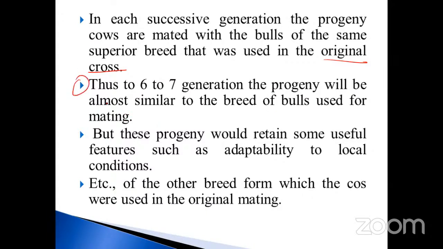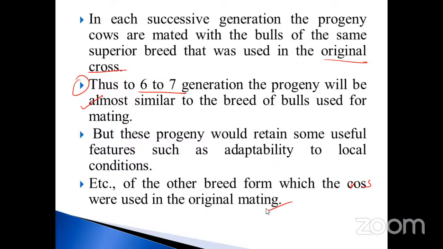This is very, very important. After 6 to 7 generations, what happened, you know? The progeny will be almost similar in nature to the breed of bulls used for mating. There are no changes. That is called an original cross breed. But this progeny would retain some useful features, such as adaptability to local conditions, of the other breed from which the cross was used in the original mating.